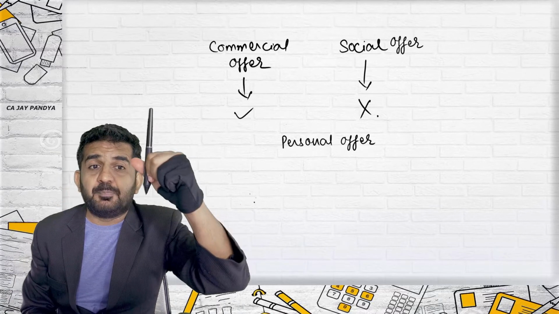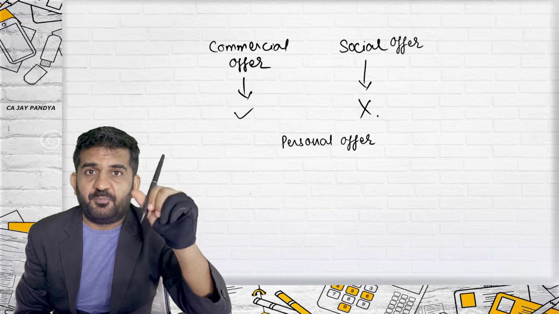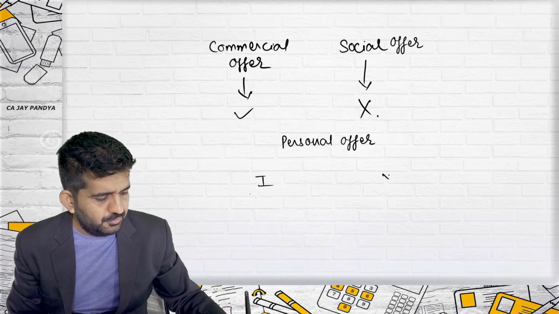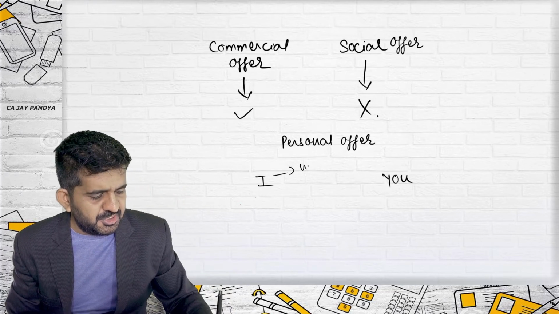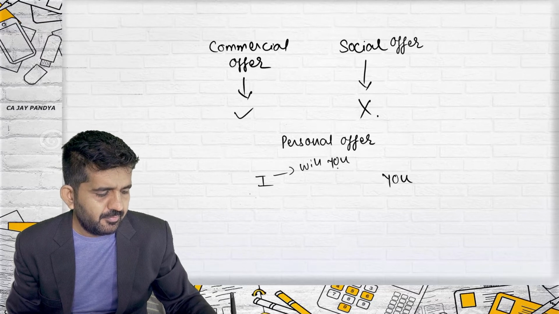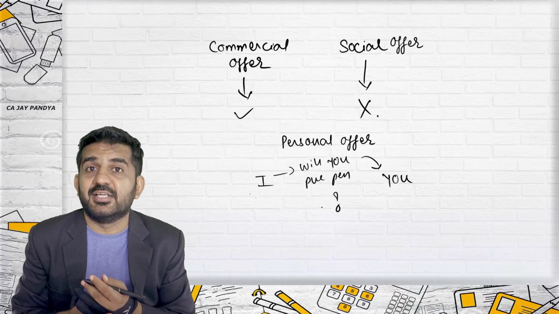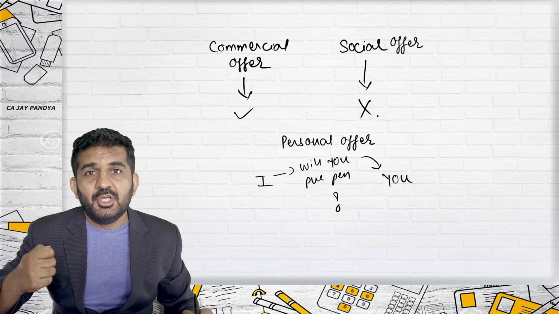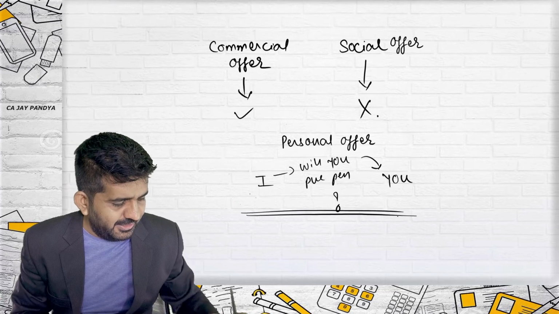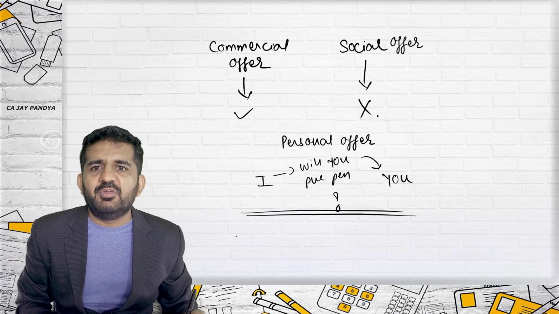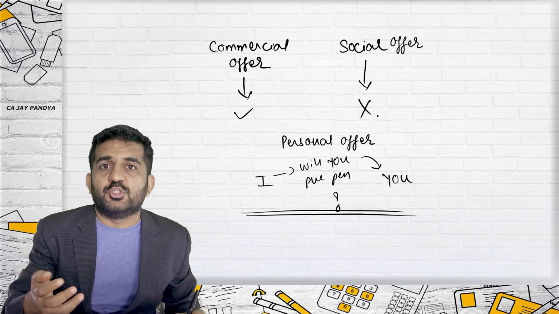I am having this pen, a different type of pen. I am asking you, will you purchase this pen? The answer is yes. Then it is no. It is practically a personal offer. Now you will say, sir, there is a sale of pen, so it is commercial.